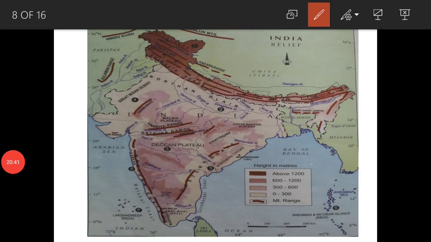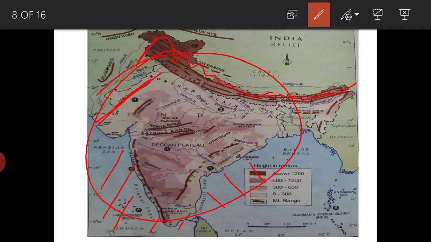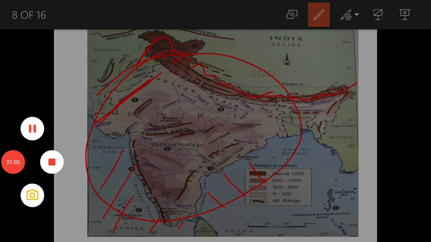If we see the strategic location of India, it is protected from the northern side by the Himalayas and toward the southern side by the oceans, and toward this side are the deserts. So India is protected by natural boundaries, natural frontiers.